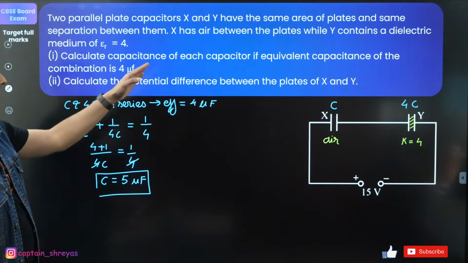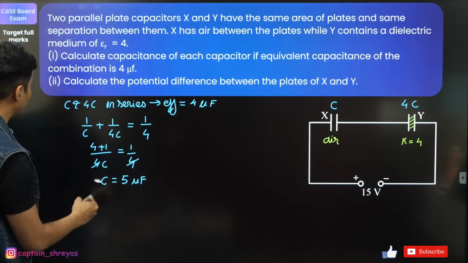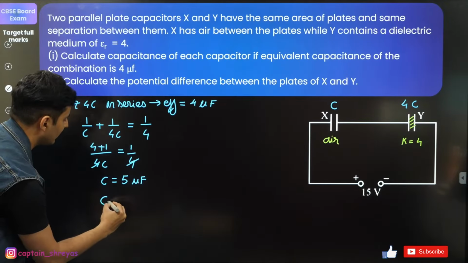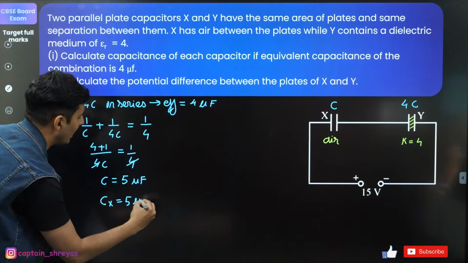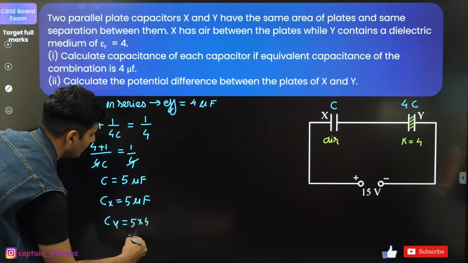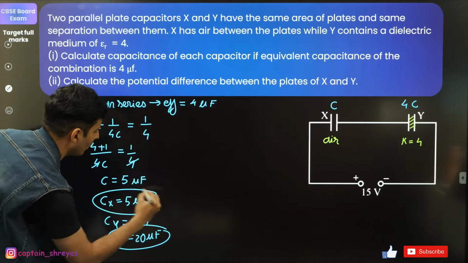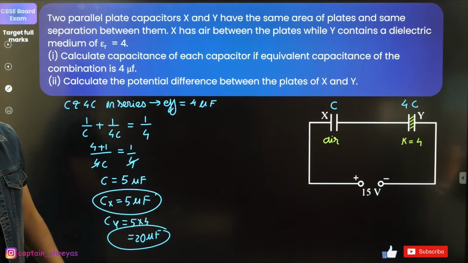So calculate the capacitance of each capacitor. In fact, because we want to find it for each one of them, capacitance of X will be 5 microfarad. Capacitance of Y will be 5 into 4, which is basically 20 microfarad. So you're going to box this and you're going to box this. These are the two important things.